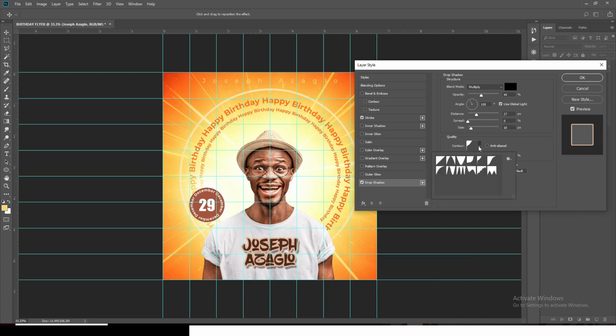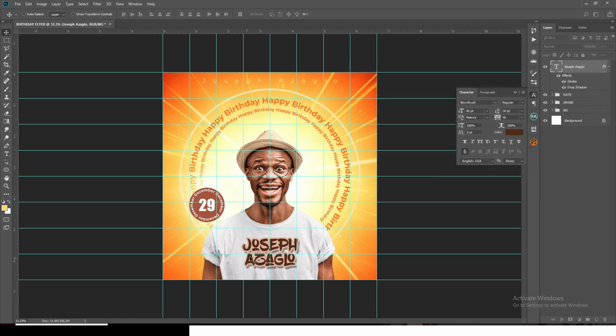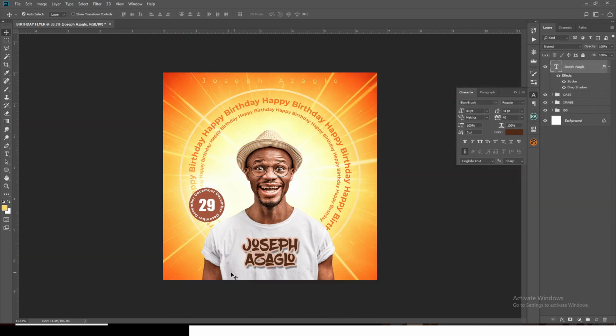Now I want you to come to the contour, then select this. Yeah, select that one, and that is it. Click on okay. So this is the effect you're going to have. You can see it, very nice effect over there. We're going to put it in a group, and we are going to call it name.